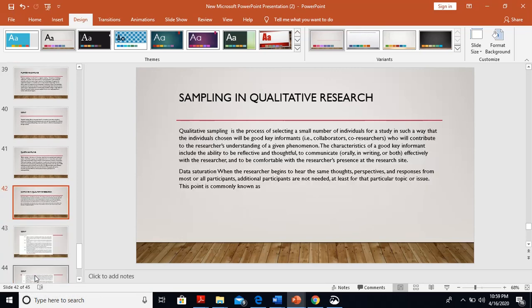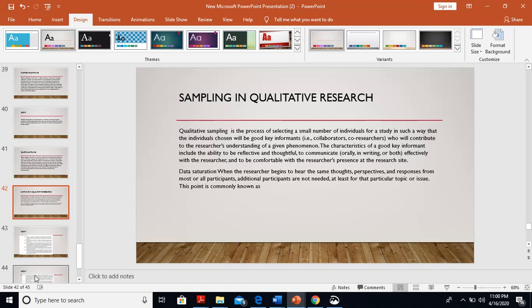Sampling in qualitative research. Qualitative sampling is the process of selecting a small number of individuals for a study in such a way that the individuals chosen will be good key informants, collaborators, and co-researchers who will contribute to the researcher's understanding of a given phenomenon. The characteristics of good key informants include the ability to be reflective and thoughtful, to communicate orally, in writing, or both effectively with the researcher, and to be comfortable with the researcher's presence at the research site.